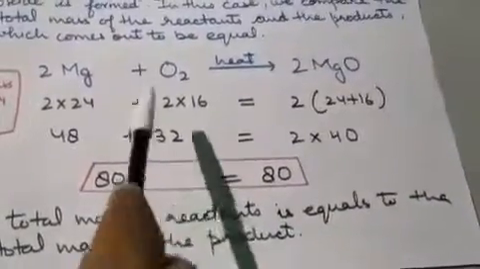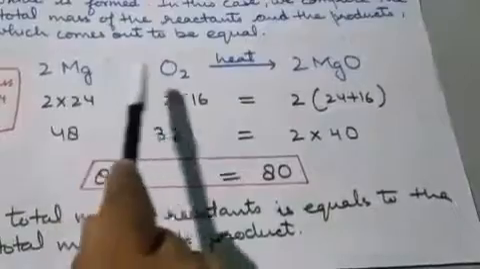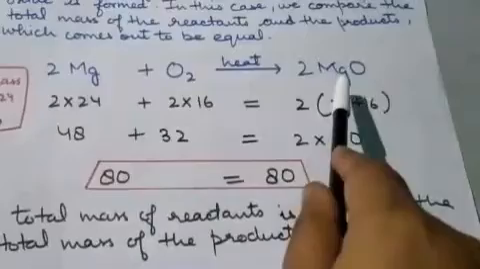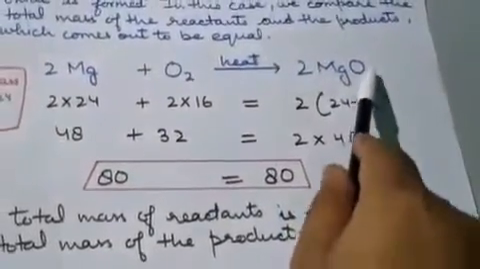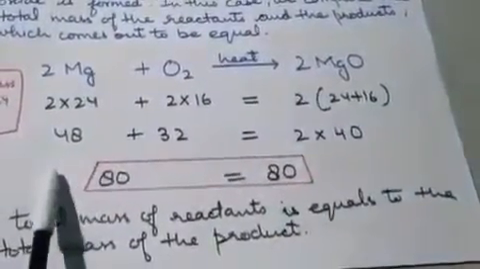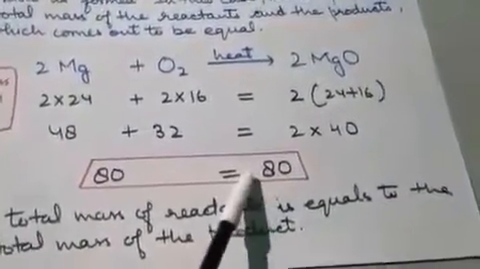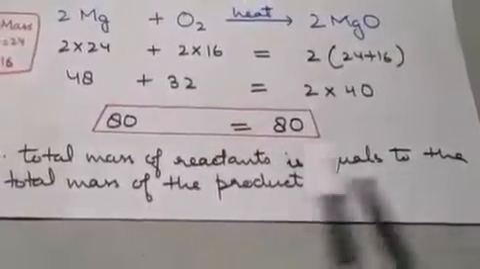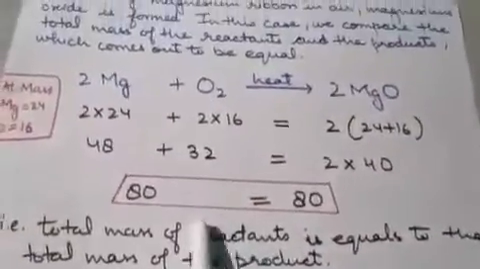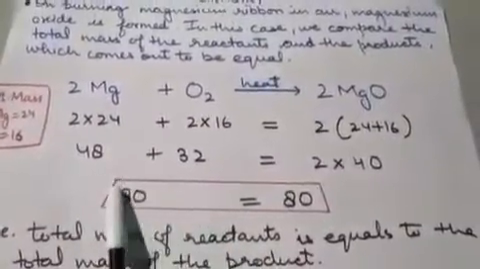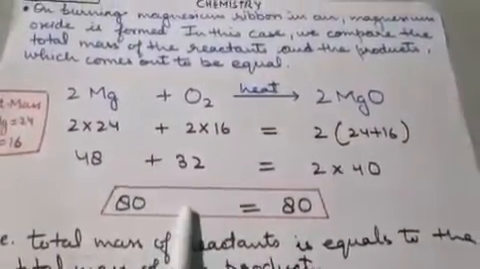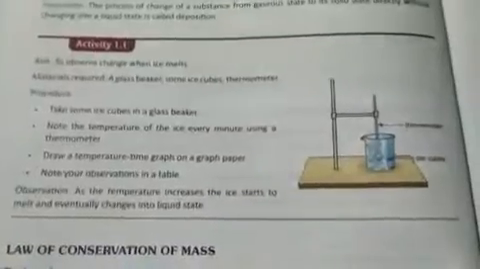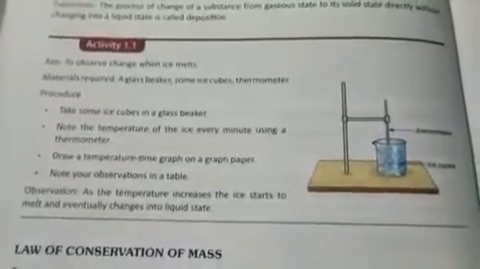80. So here we can see that magnesium and oxygen are the reactants, and after the reaction we got magnesium oxide. So this is the product. The mass of the reactants we found equal to the mass of the product. So it is written that the total mass of reactants is equal to the total mass of the product, and this is the law of conservation of mass. Whatever reactants we have taken, their mass is equal to the mass of the product we obtained after the reaction.